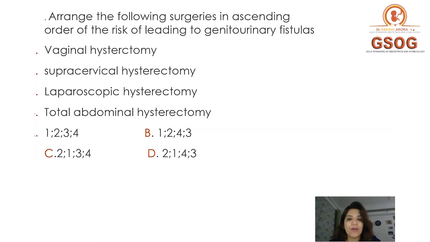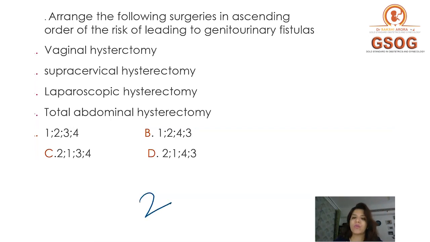Now, let's go to question number 2. Question number 2 says, arrange the following surgeries in ascending order of the risk of leading to genitourinary fistulas. So you have to tell from least to maximum, which surgery has the least chances, and which surgery has the maximum chances. Amongst the options given to you, I told you that the least chances are always with a supracervical hysterectomy, that is a subtotal hysterectomy.